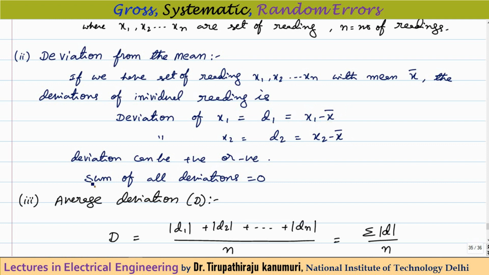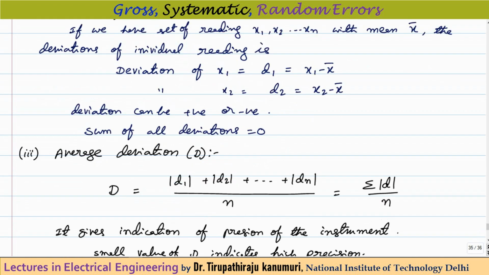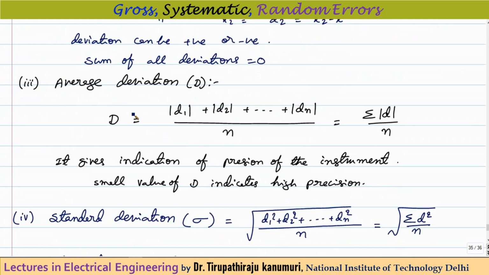But if you take the sum of all the deviations including their sign, then you will observe that your sum will be equal to 0. You can cross-check by making the sum of the values. Then comes the average deviation, which is represented by capital D. Average deviation is the sum of only the magnitudes of the deviations. You should not take the sign, you have to take the magnitude only. That means remove the sign of the deviations, then take the sum divided by the number of samples. That gives the average deviation.